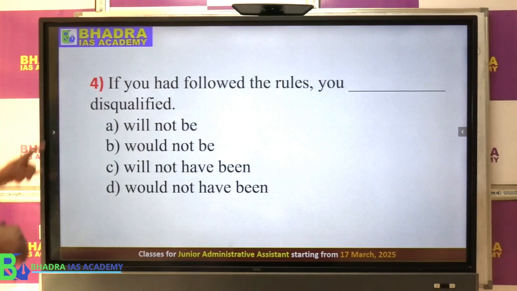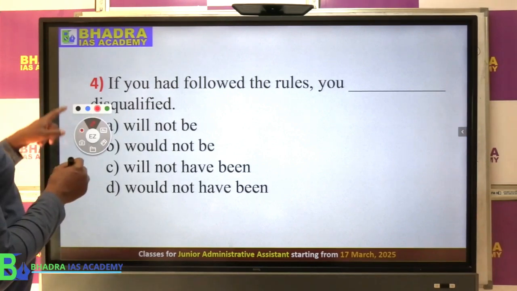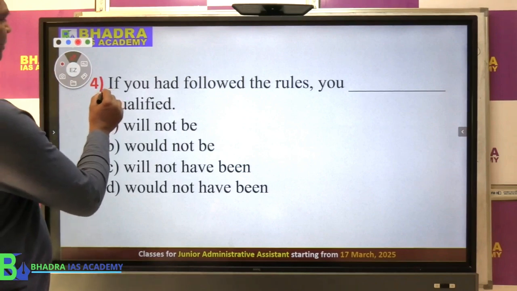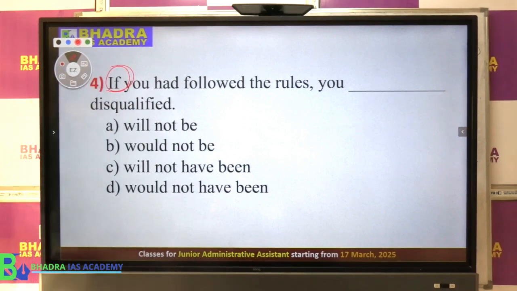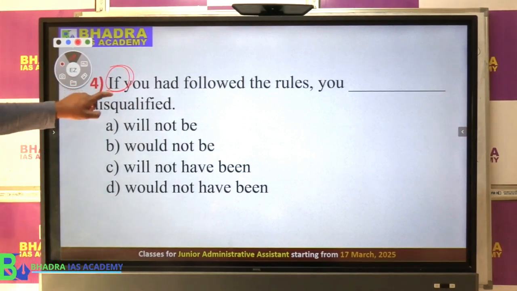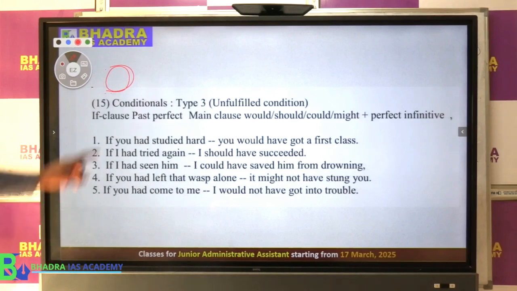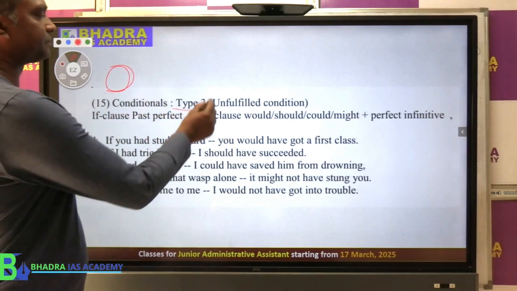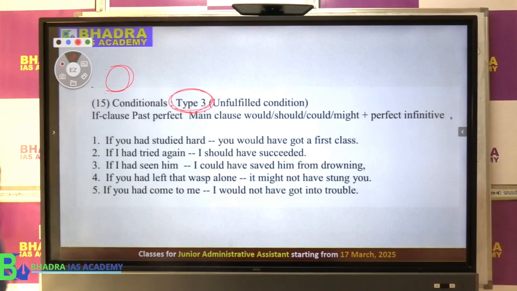Now this kind of question is what we call conditional. Conditional, may we have this one, if. Okay, so whenever you see this if, there are some rules. Now this particular question comes under the conditional type 3. This is called conditional sentence type 3.